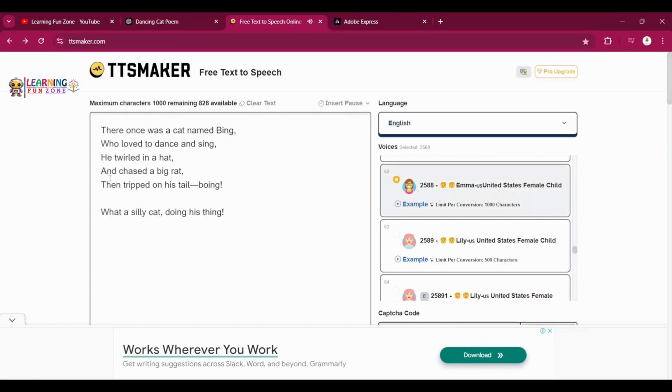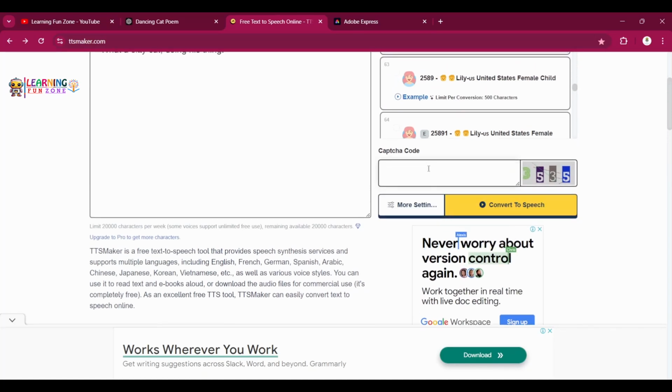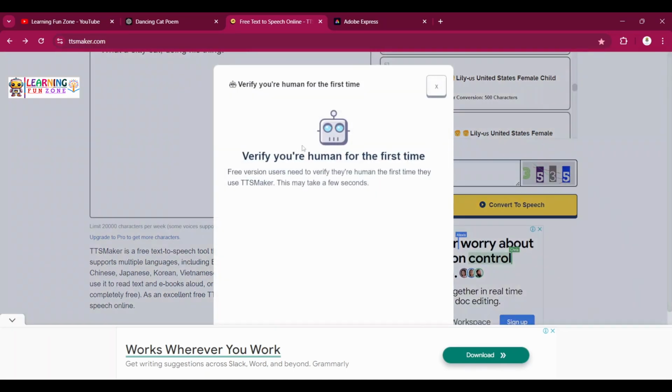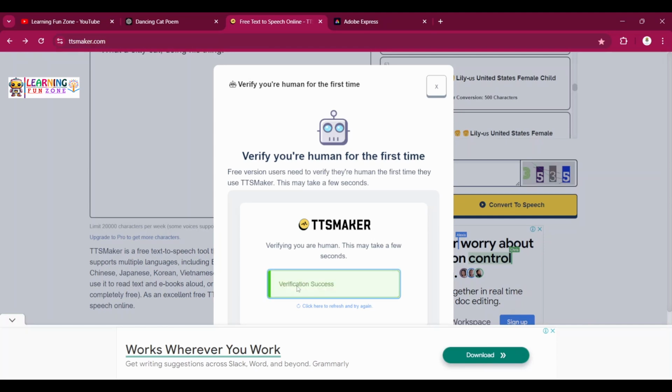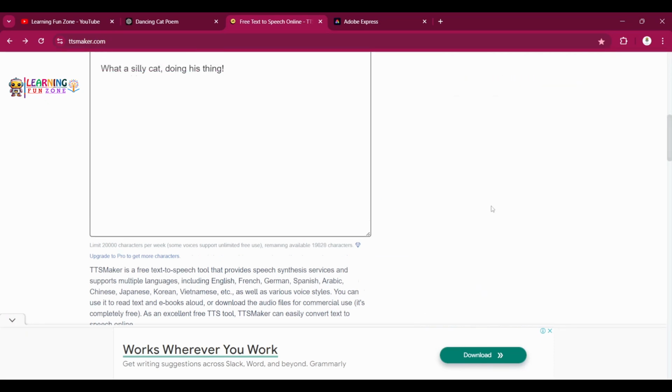Amazing, right? So let us select this one and let's enter the CAPTCHA code. Whatever numbers you see here, you just need to enter them. It will be a little difficult to recognize, but try to add that. Okay, so this is 3535 and let's convert to speech. It will verify whether you are a human, so I will click on this to verify. Verification is a success.